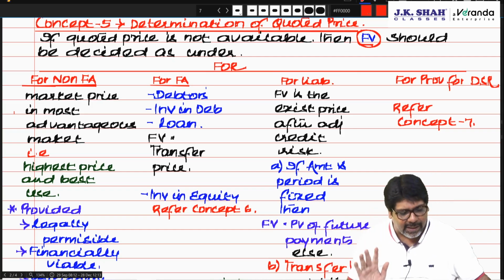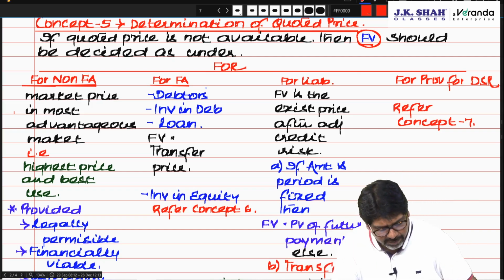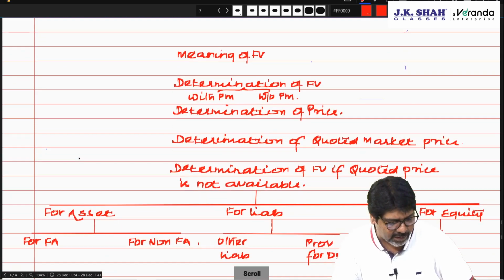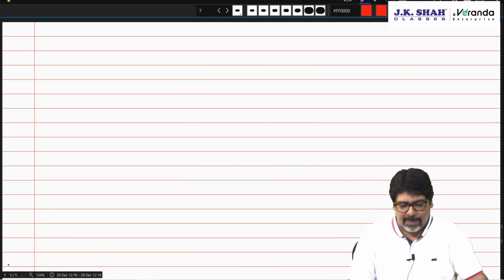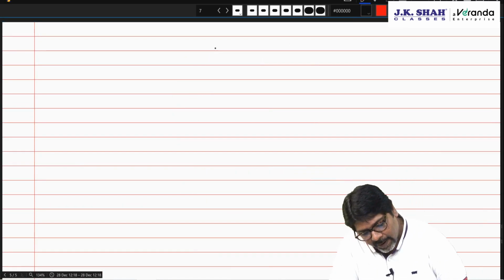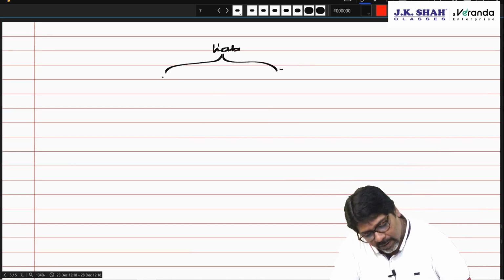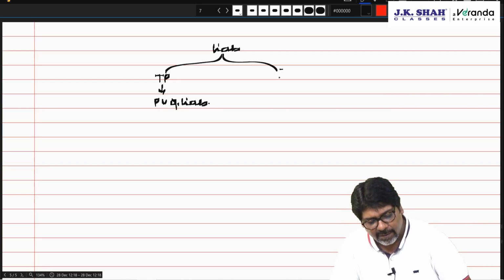Are you understanding? For liability, chartered, look carefully, what will it be? I want to de-recognize the liability, so the exit price. Now, if the time period is fixed, then the present value of the liability is my fair value.